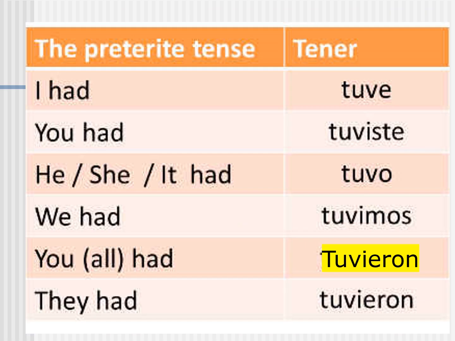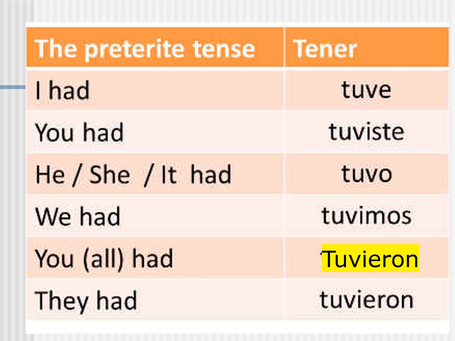Okay, now let's take a look at the verb tener. The verb tener means to have, and the preterite form of tener is irregular because the stem ten changes to tuv. So when you say I had, yo tuve, you had, tú tuviste.